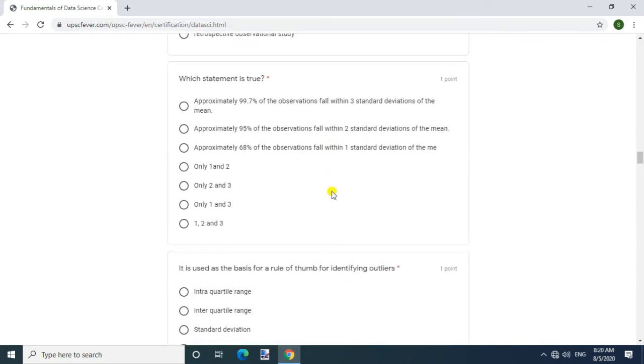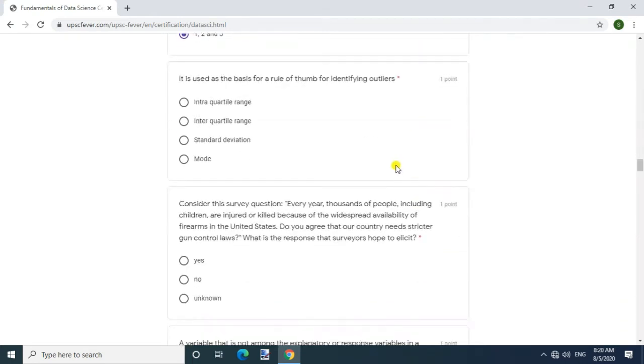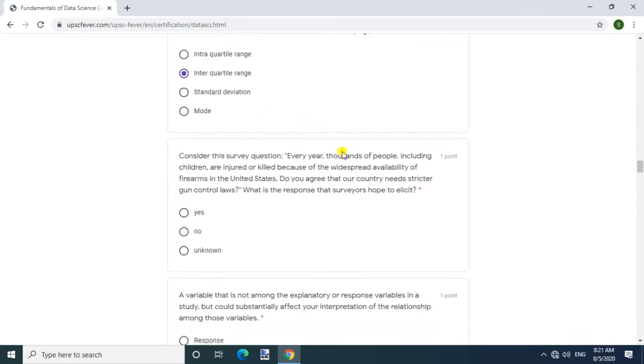Question: which statement is true? Answer: 1, 2 and 3. Question: it is used as the basis for a rule of thumb for identifying outliers. Answer: interquartile range. Question: consider this survey question.